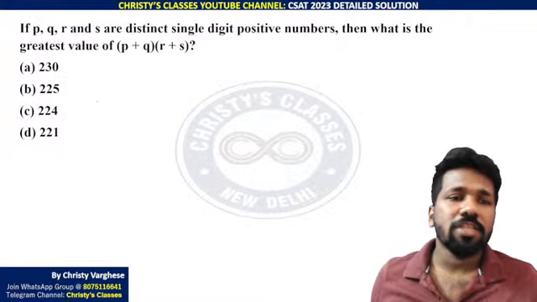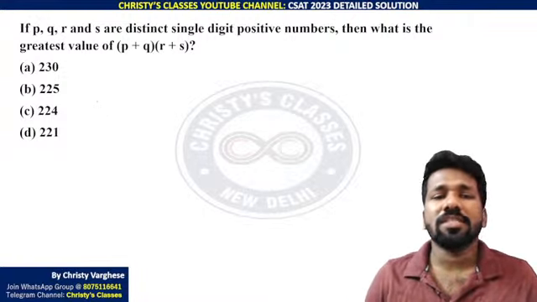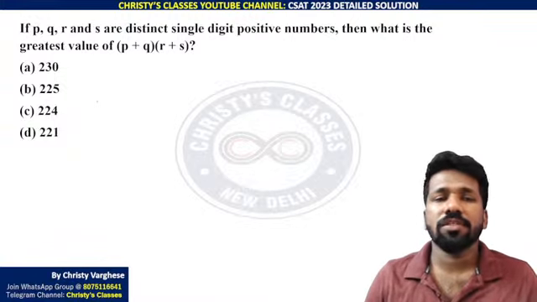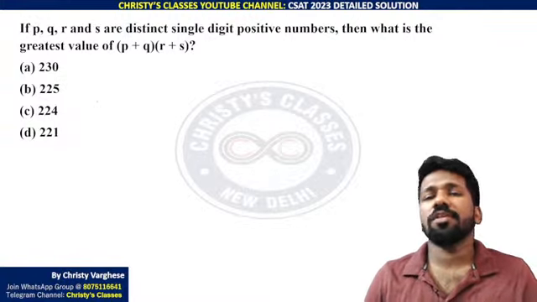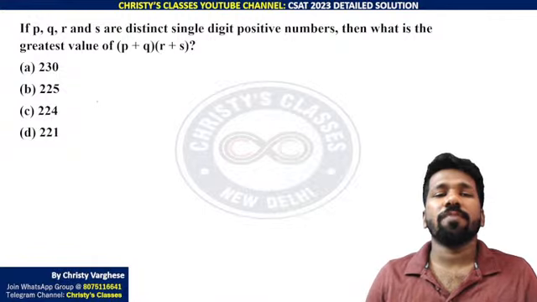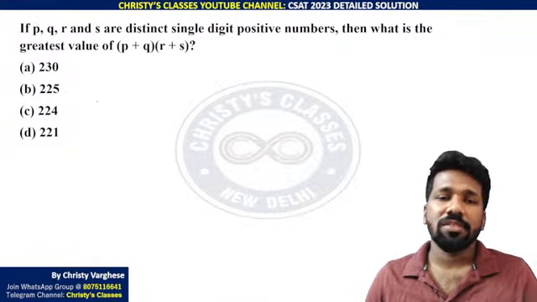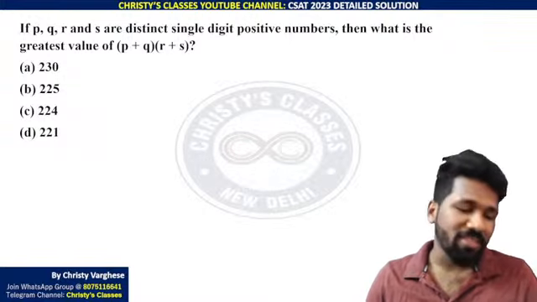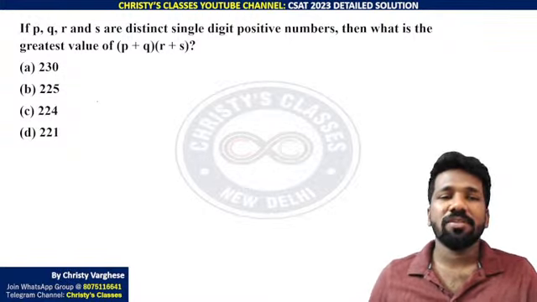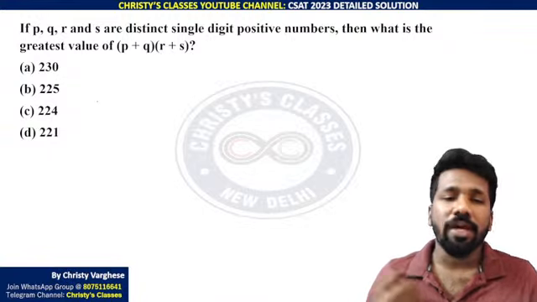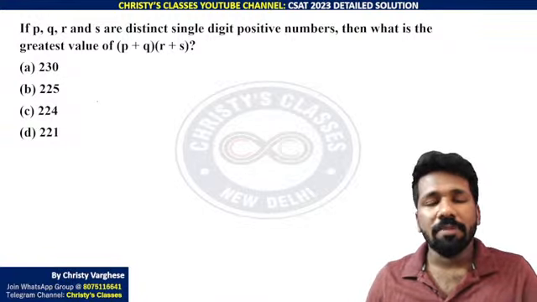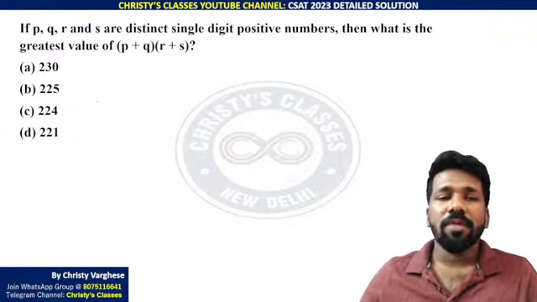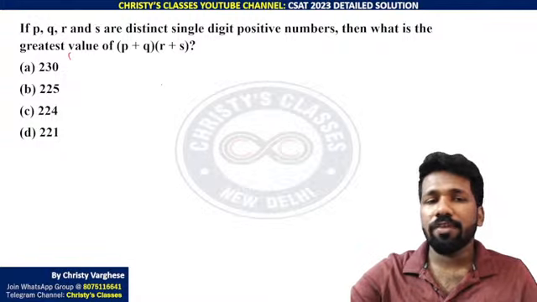Okay, so I'll start explaining. If P, Q, R, S are distinct single digit positive integers, they should be different positive integers, then what is the greatest value of (P plus Q) into (R plus S)? If distinct was not given, you can say (9 plus 9) into (9 plus 9), because 9 is the biggest number. So P plus Q largest value will be 9 plus 9, R plus S largest value will be 9 plus 9. But distinct is mentioned, so you have to take different values.